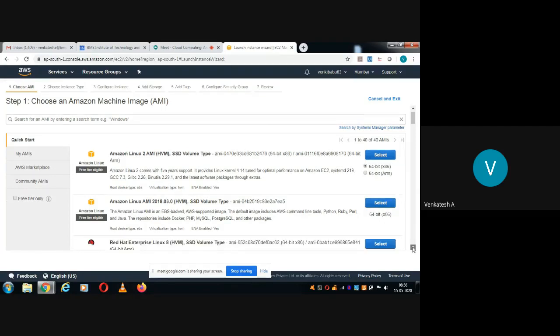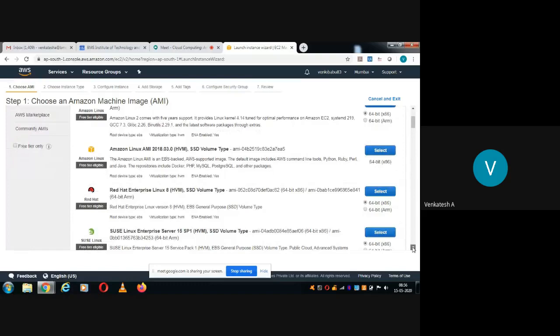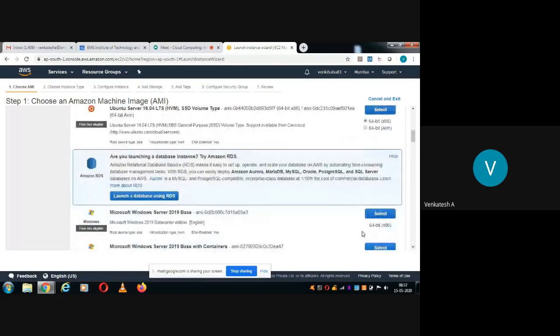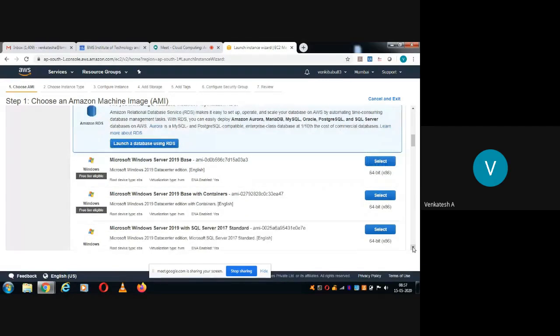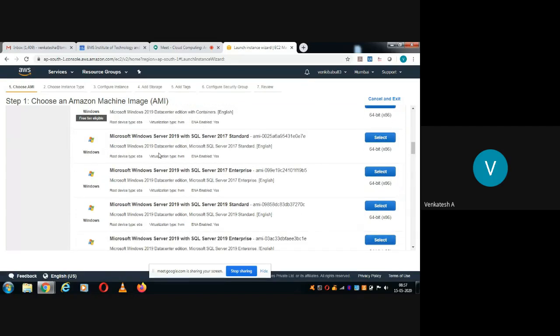Okay, you can observe here that free tier eligible option is not enabled for all the instances. Say for example, you look at here Amazon RDS, which is not eligible for free trial. So you can see Windows Server 2019 base. Yes, it is eligible for free trial. See, if you select, say for example, Microsoft Windows Server 2019 with SQL Server 2000 standard, it is not eligible for free tier. That means if I launch that instance directly, it will consume money from my credit card, and in the month end, I'll get the bill.